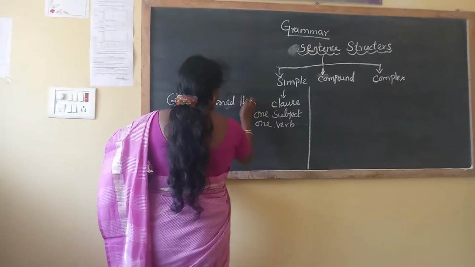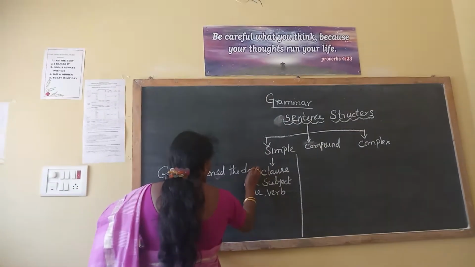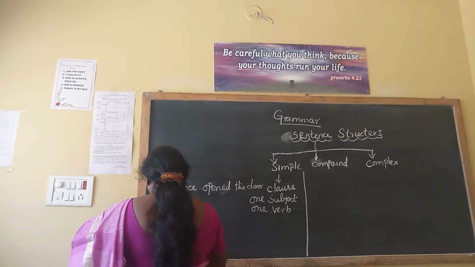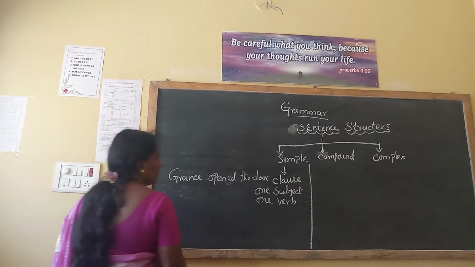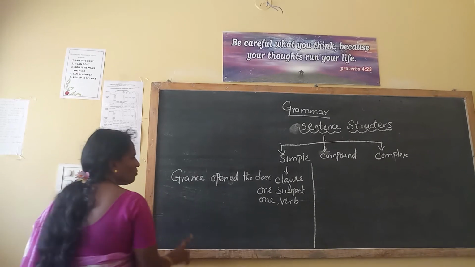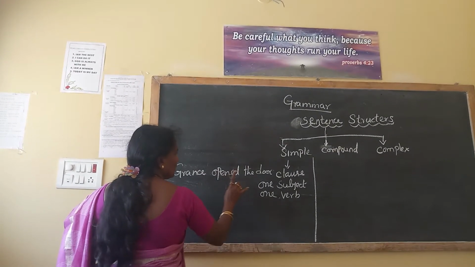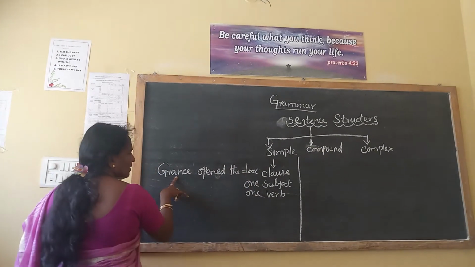Here, one subject, one verb. Open is the verb, the clause is Grace.